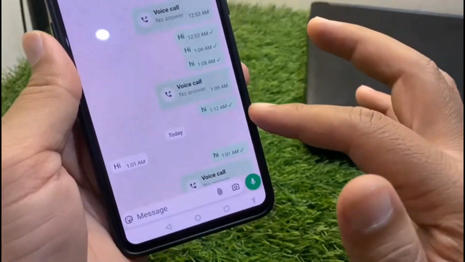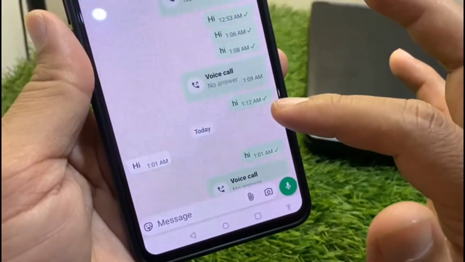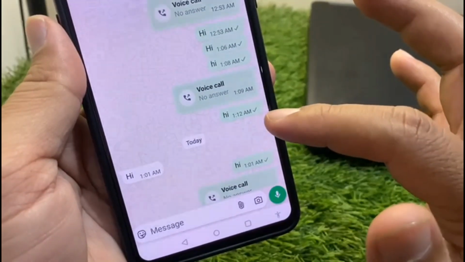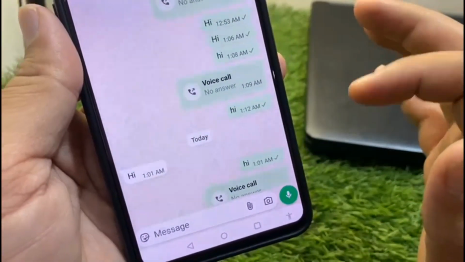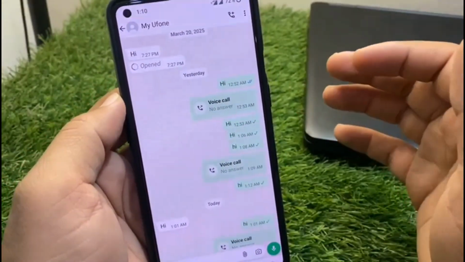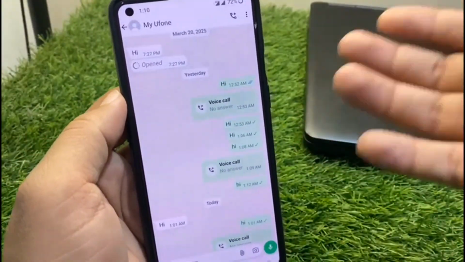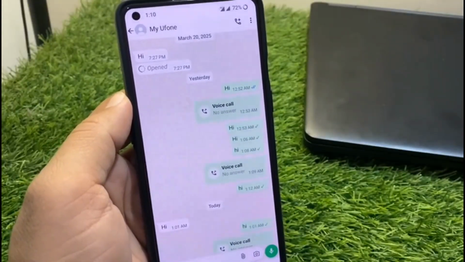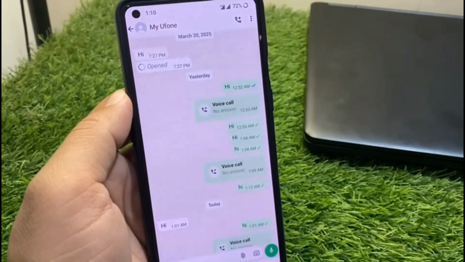And if you send a message to this account, there will be no dual ticks or blue ticks on the sent messages. So guys, here you can see this, there is a single tick. And the next way is that you will not be able to add this person to any WhatsApp group. If you try to add this person to any group, you will not be able to add this person to any group as well.